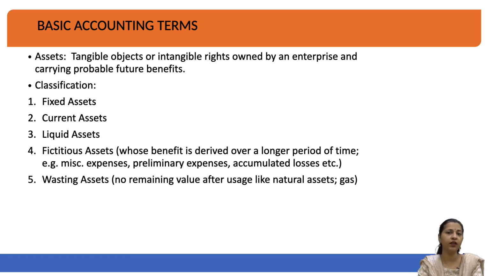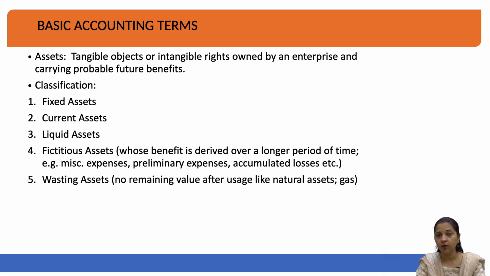The fourth one here is called fictitious assets. Now, when we talk about a fictitious asset, it does not mean that it is not your asset. It is certainly your asset, but it is one which derives its value over a longer period of time. For example, preliminary expenses are assets which will be converted into benefits after a particular period of time.